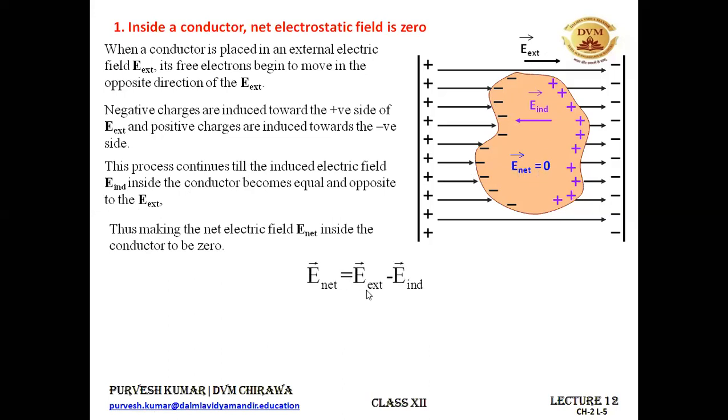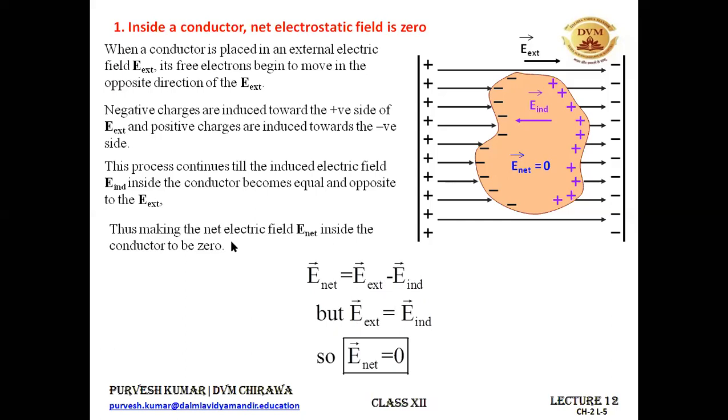E net is what? E external minus E induced. Why so? Because they are in opposite direction. And we know that the induced electric field is developed in such a way that its magnitude is equal to the magnitude of the external electric field. So we can write that E external is equal to E induced. So if I put it over here, E net comes out to be 0. So inside a conductor, the net electrostatic field is 0.